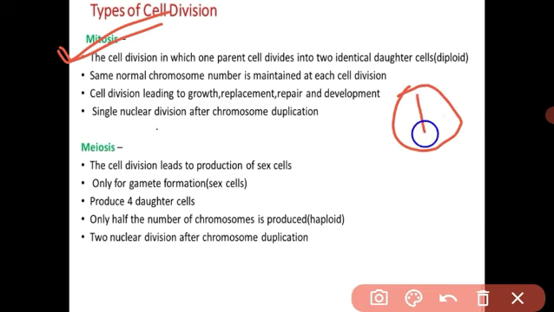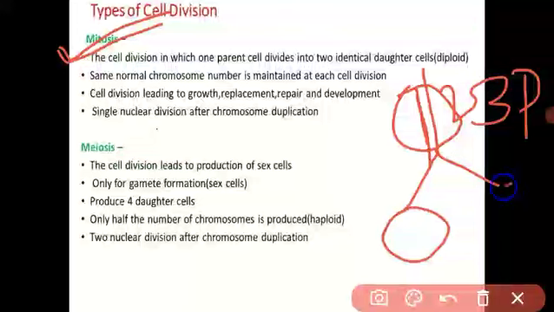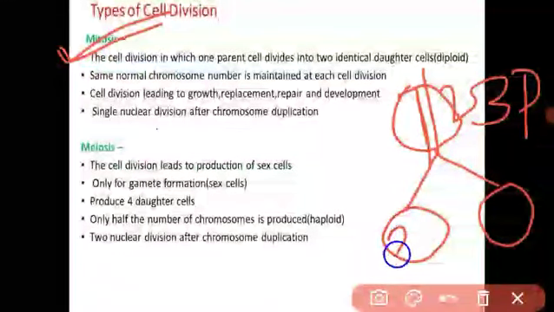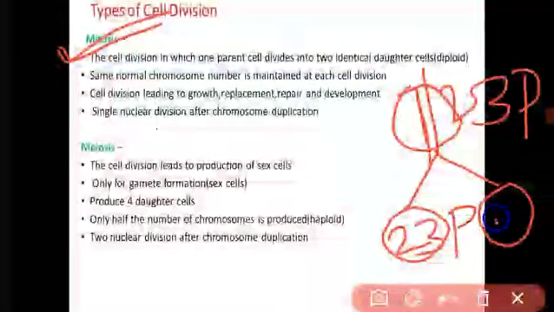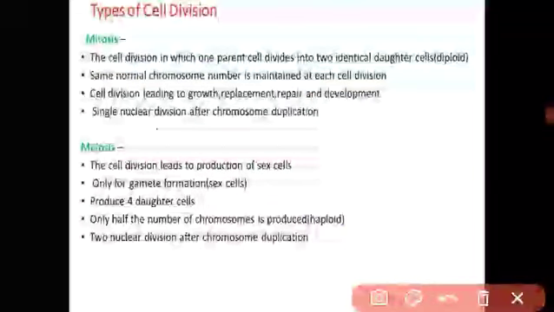Diploid cells means one parent cell contains 23 pairs of chromosomes. Again the one parent cell is divided and forms two daughter cells, which also maintain the 23 pairs of chromosomes. This is called a diploid cell. In the last lecture I explained about this: a single chromosome and a pair of chromosomes. Like that, 23 pairs of chromosomes are present in the daughter cell.